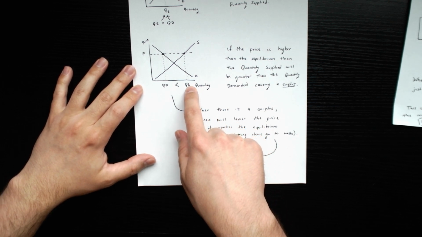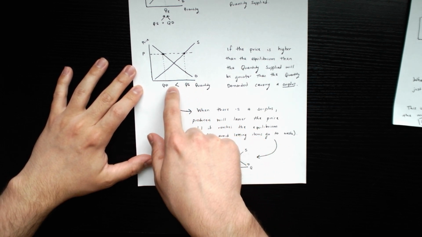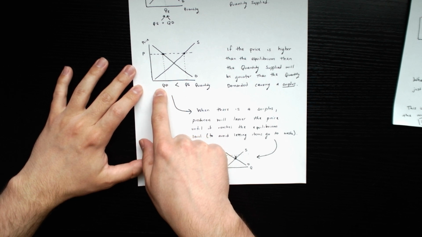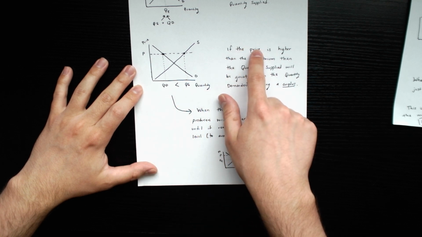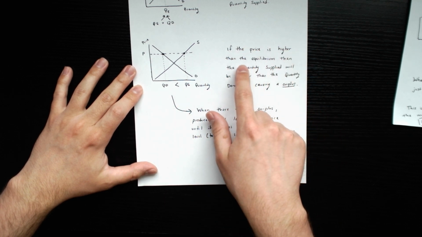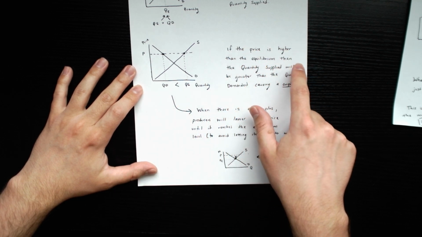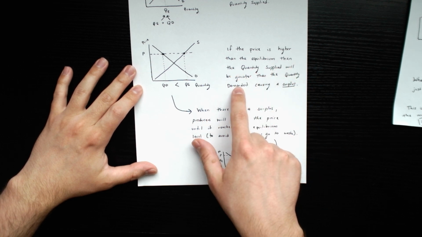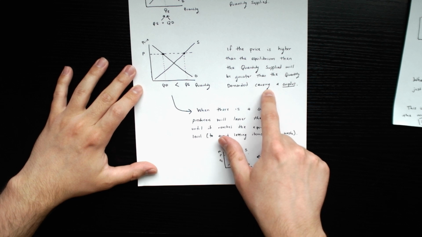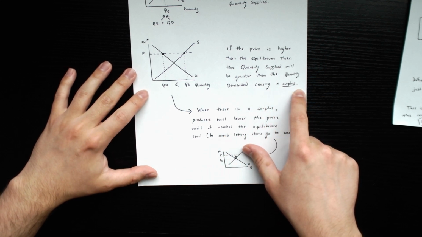So now the quantity supplied is going to be greater than the quantity demanded. This leads to a surplus. If the price is higher than the equilibrium price, then the quantity supplied will be greater than the quantity demanded. And this leads to a surplus.